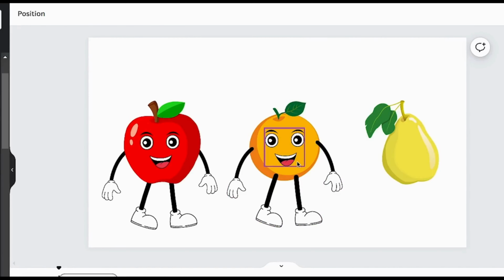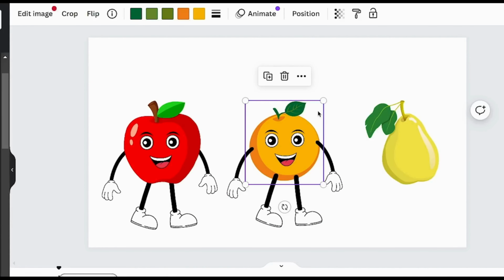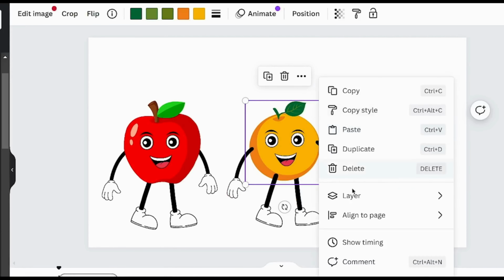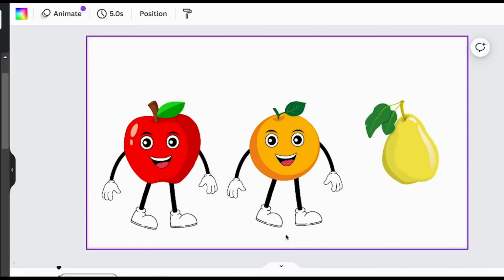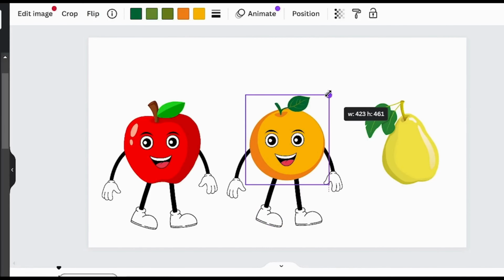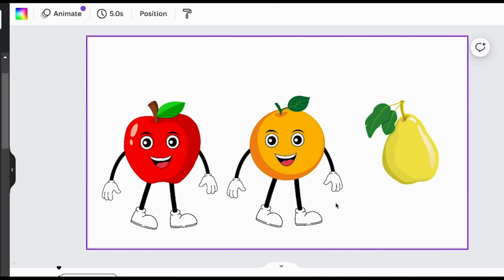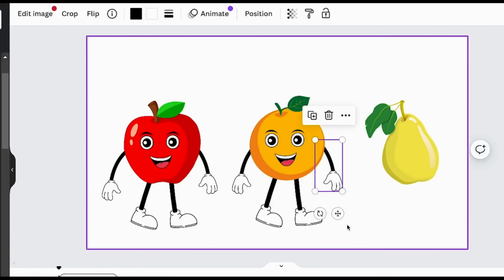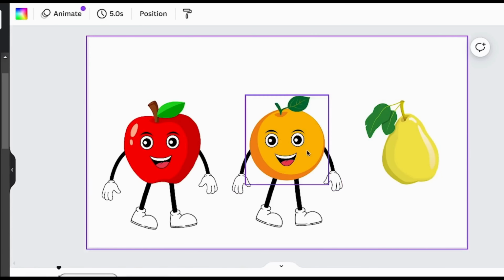And now, as you can see, we're mostly done with our orange. All you need to do now is click onto the orange, click where it says Layer, and then click Bring Forward, and then you want to keep bringing it forward till it's in front of all the legs. And there you go, that was simple. So from here, all you want to do is maybe just adjust the sizing of the character, so it's not too big or not too small, readjust different aspects of it. And now, just like that, within 5 seconds later, I had my second character done.